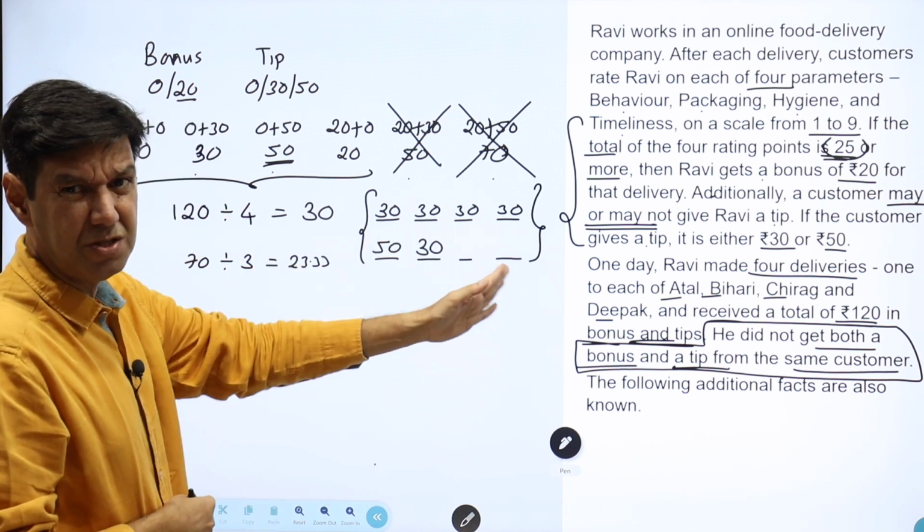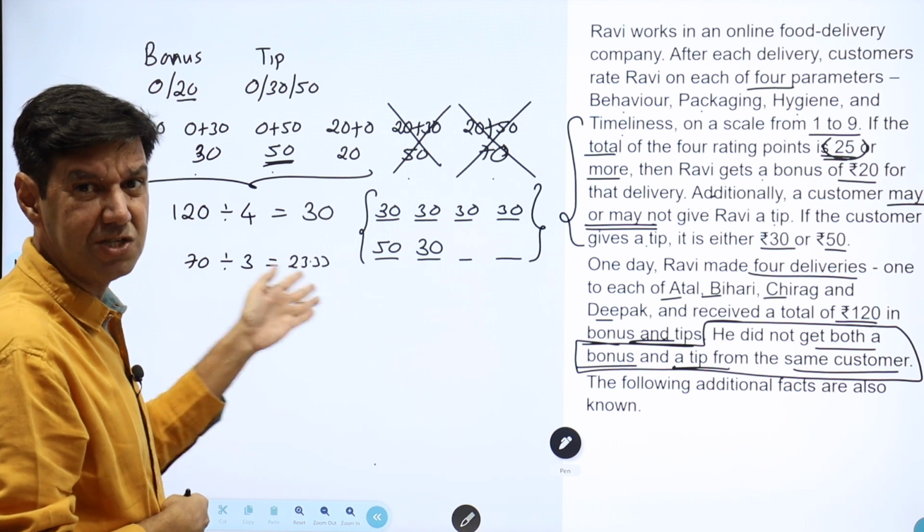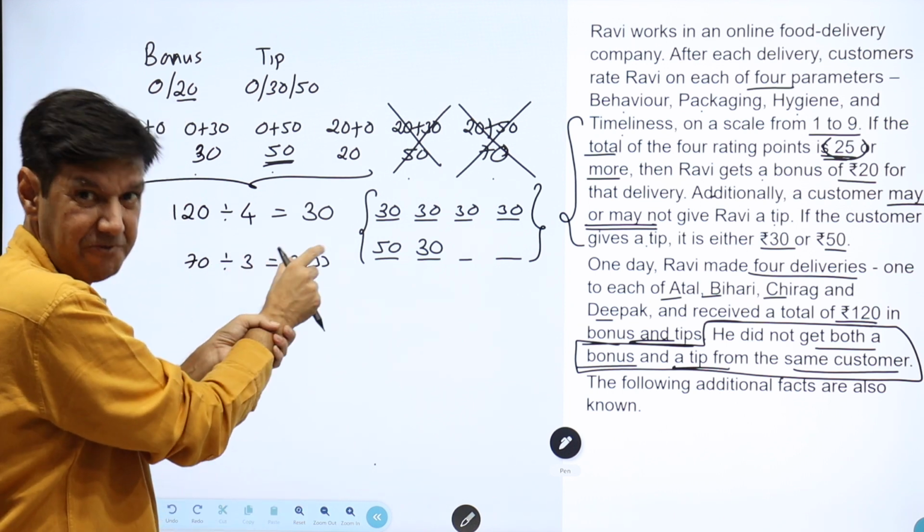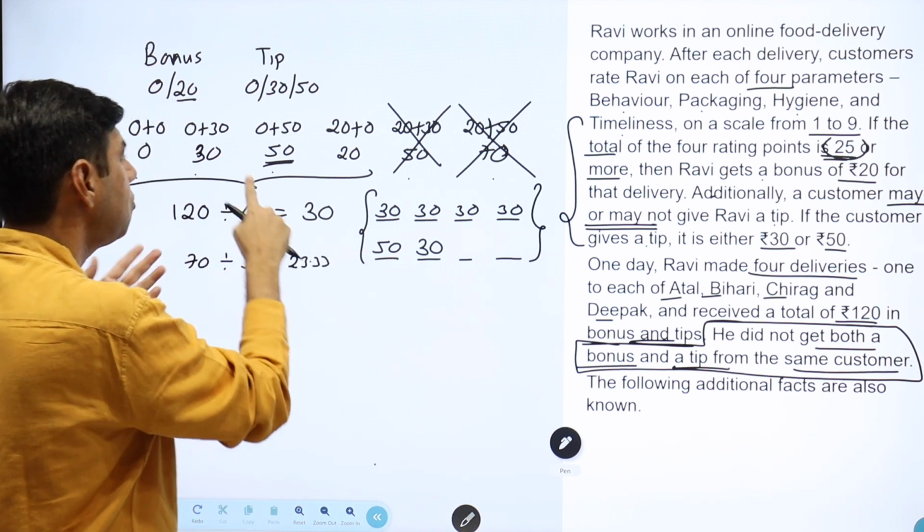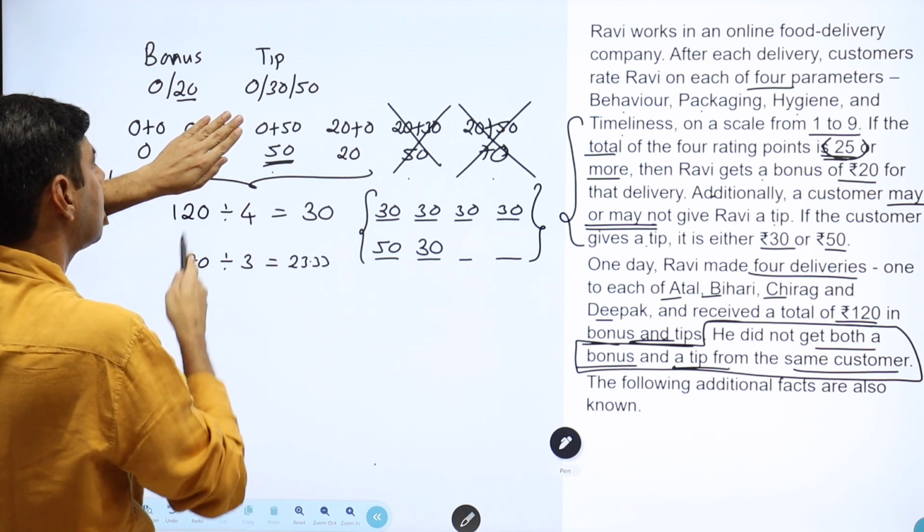You could even come to this, you need not go the average way. I am hung up on perfect reasoning, so I'm doing it this way. So you might just say 50. Can I do without 30?